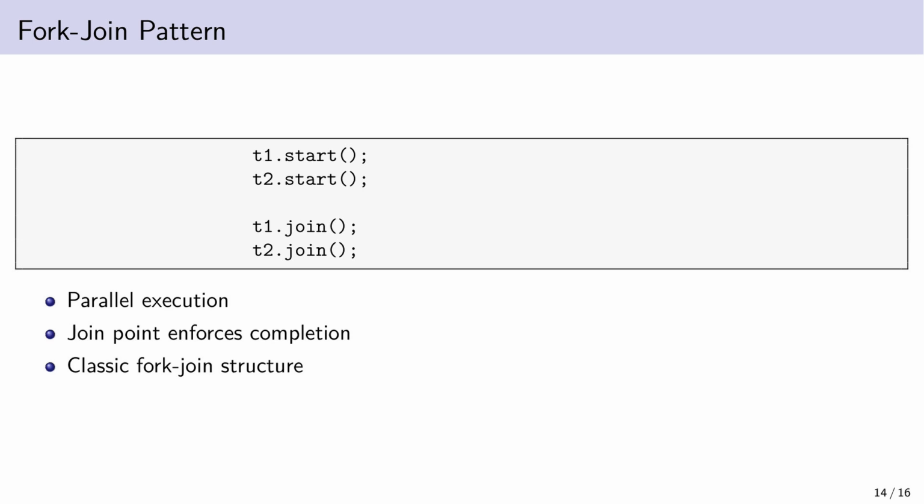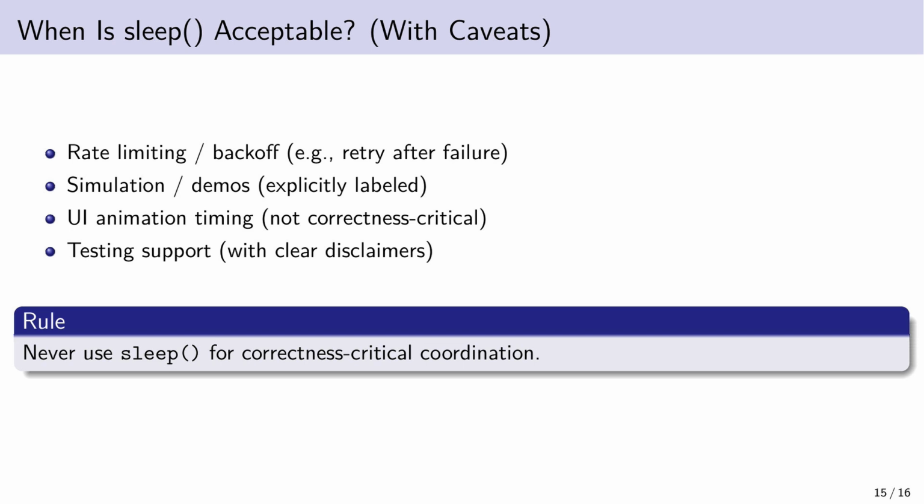We fork threads. They run in parallel. We join them. This is the classic fork-join structure. You will see this pattern everywhere in parallel programming. Sleep is not evil. It's fine for back-off strategies, simulations, UI timing, testing. But never for correctness-critical coordination. Never use time to enforce logical dependency.